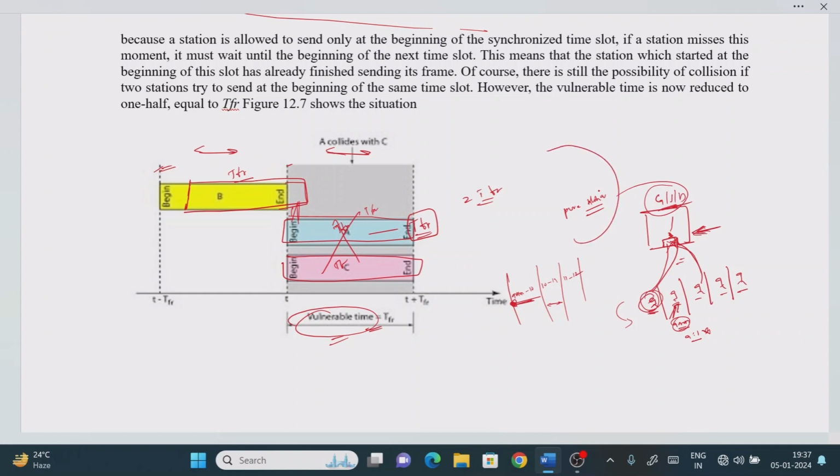You need to relate this to pure ALOHA and slotted ALOHA so that you will understand, right?